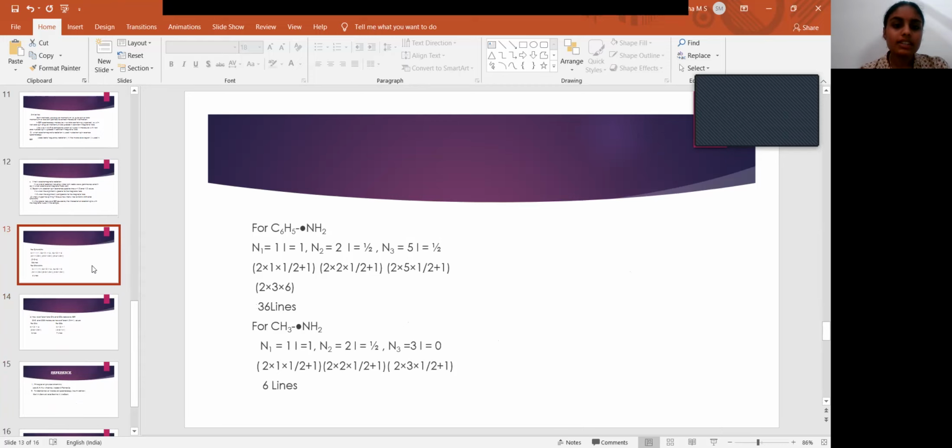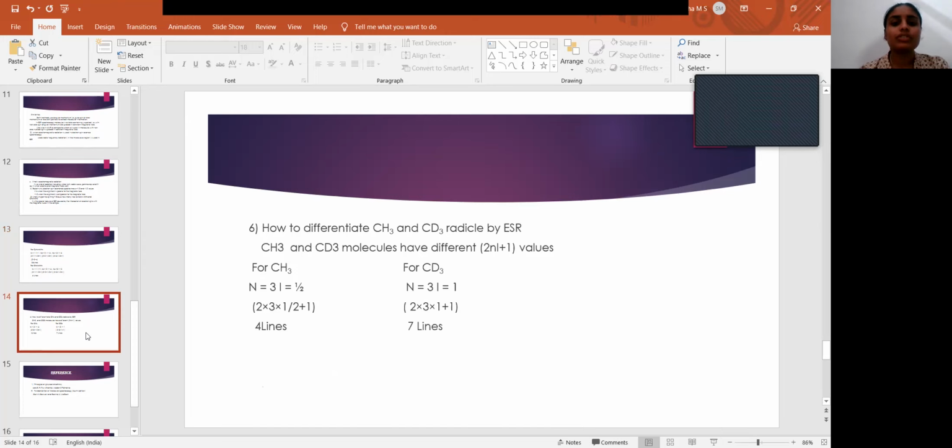And for C6H5NH2, N1 equals 1, N2 equals 2 and N3 equals 5, because this molecule will split into 3 types, that is N, NH2 and C6H5. So the values are N1, N2 and N3, and when we apply these values to the 2nI plus 1 rule, we get 36 lines. Similarly for the CH3NH2 molecule.